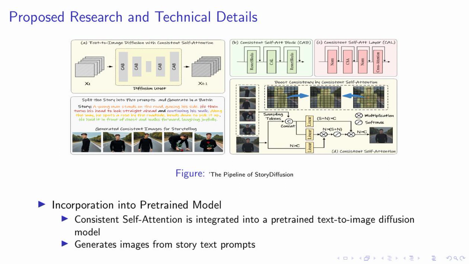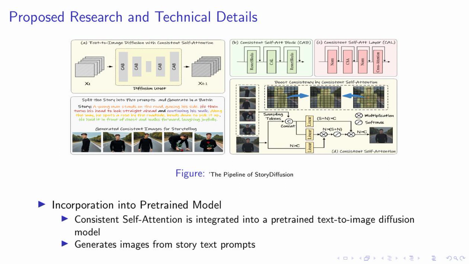As you can see in the figure, the pipeline of story diffusion is illustrated. The first step involves incorporating our novel consistent self-attention into a pre-trained text-to-image diffusion model. This integration allows us to generate images directly from story text prompts. The beauty of this approach is that it enables us to create subject-consistent images, which are crucial for effective storytelling.